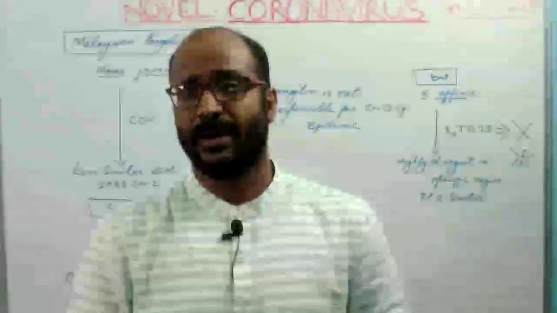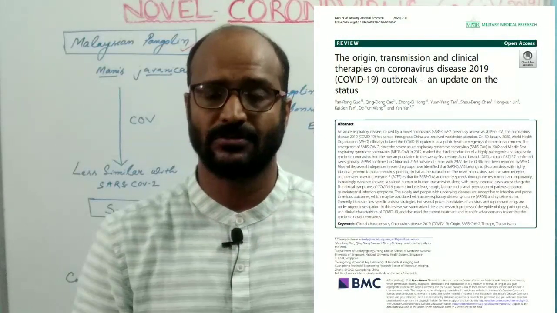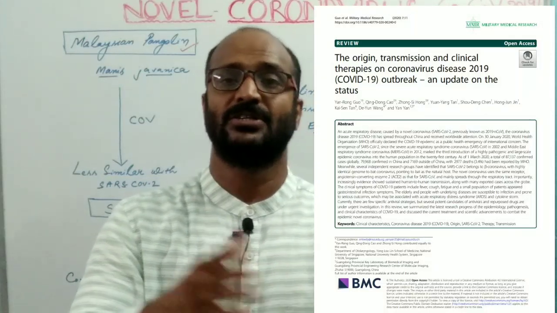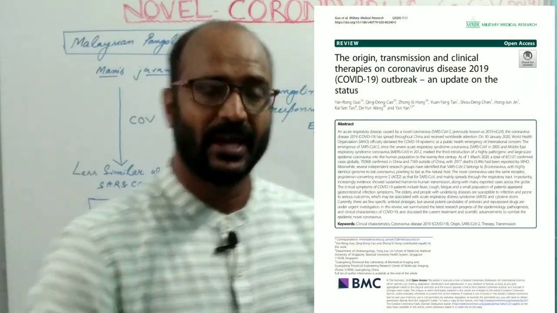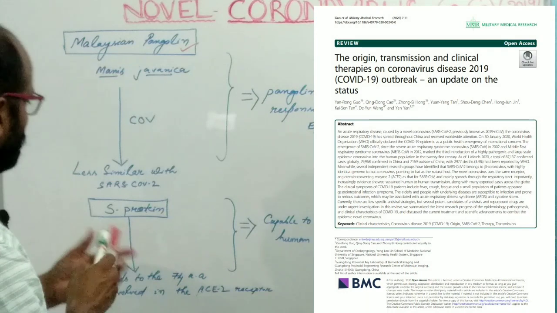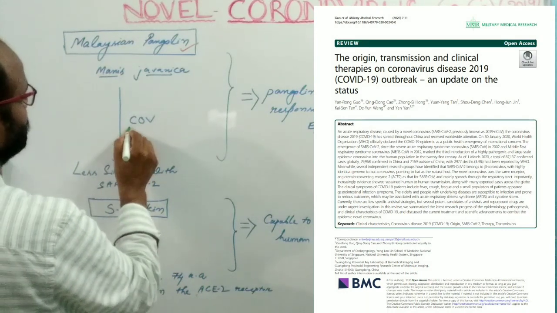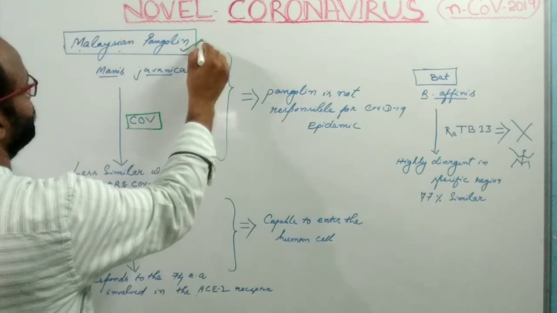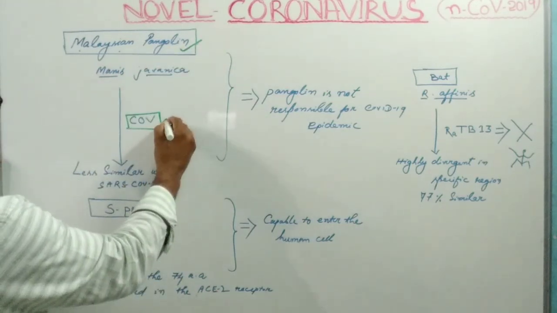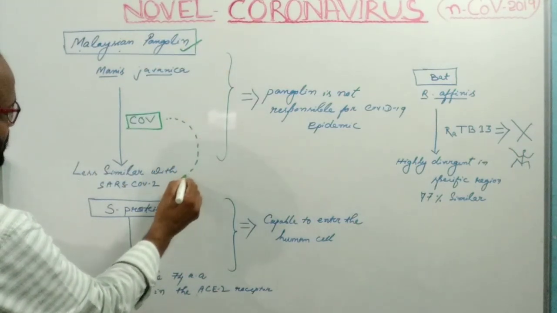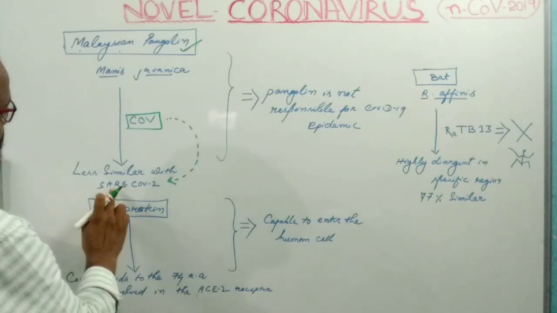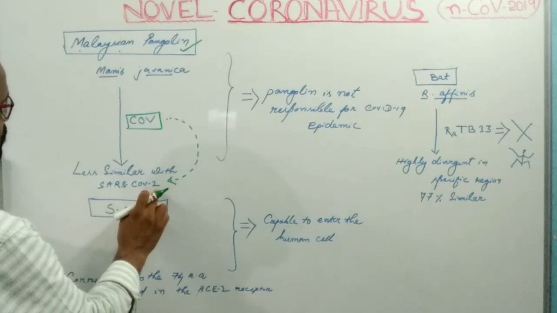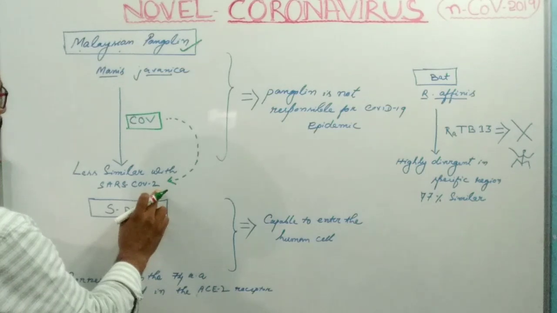Whether the novel coronavirus is a bioweapon or not, whether it is man-made or naturally made, have a look here. The coronavirus isolated from the Mongolian pangolin was sequenced. This sequence is less similar to SARS coronavirus 2, the novel coronavirus.